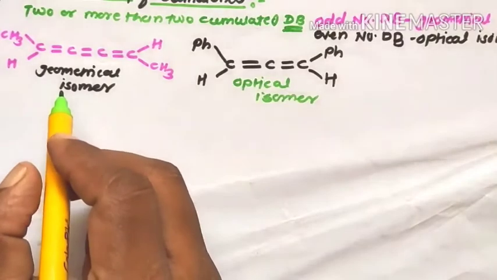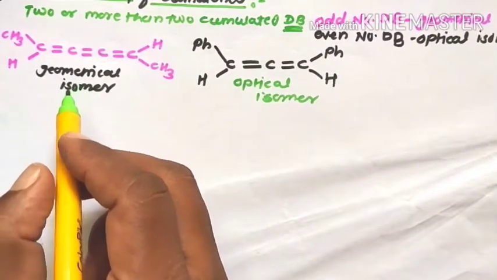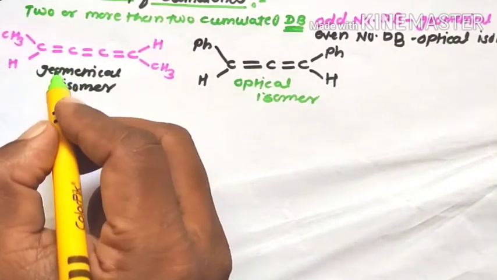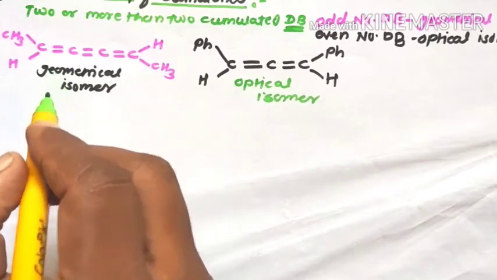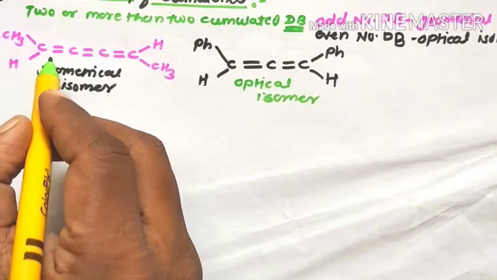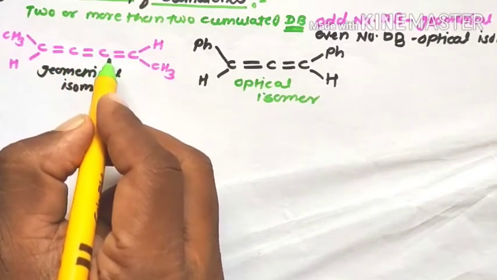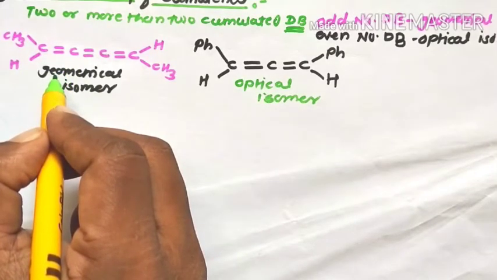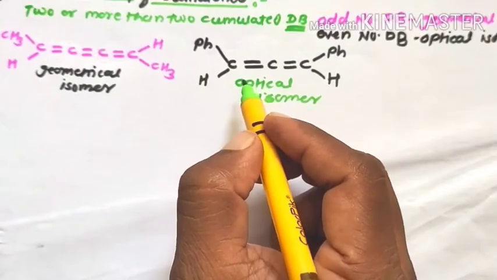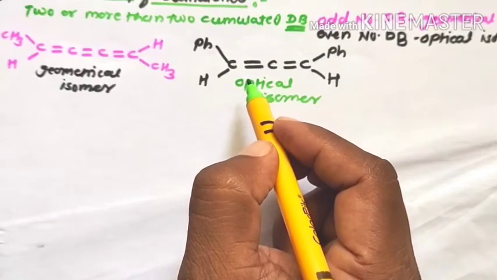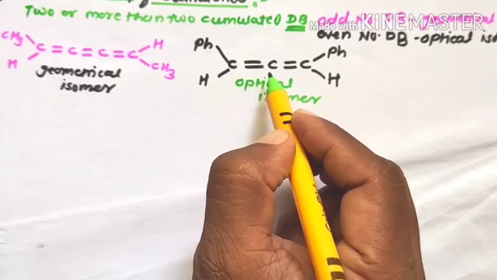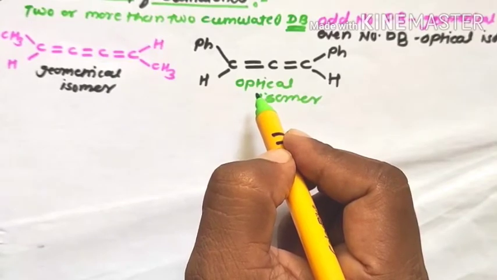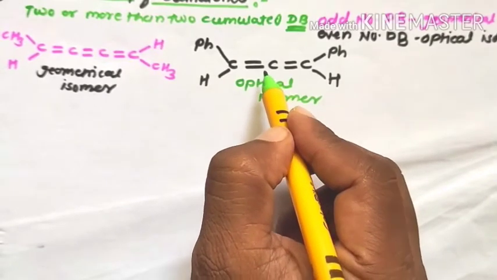In cumulene systems, there are continuous double bonded molecules, with either an odd number or an even number of double bonds. The compound containing an odd number of double bonds, like this double bond, this double bond, this double bond, means these are three double bonded system molecules. It gives geometrical isomerism. In another example, the molecule contains an even number of double bonds, that means two double bonds, therefore optical isomerism is possible for these molecules.